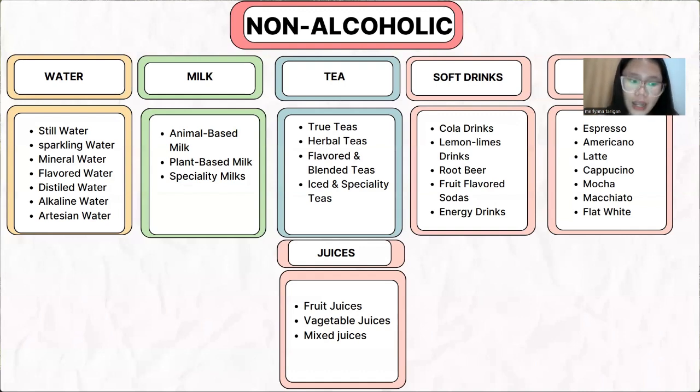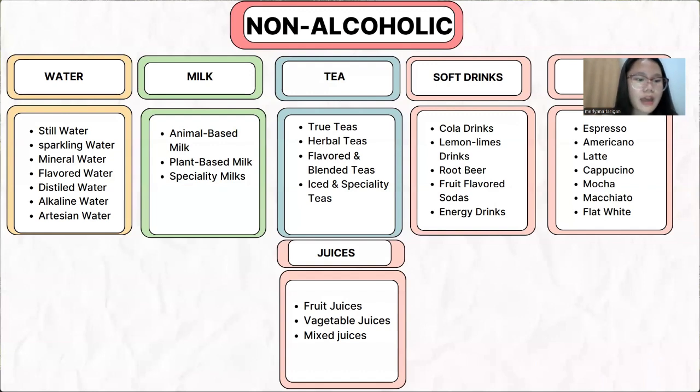And then we have mocha, which is espresso with chocolate, steamed milk, and foam. And then we have macchiato, which is espresso with a small amount of milk or foam. And the last one we have flat white, which is espresso with smooth steamed milk and very little foam. Okay, the last one we have juice.